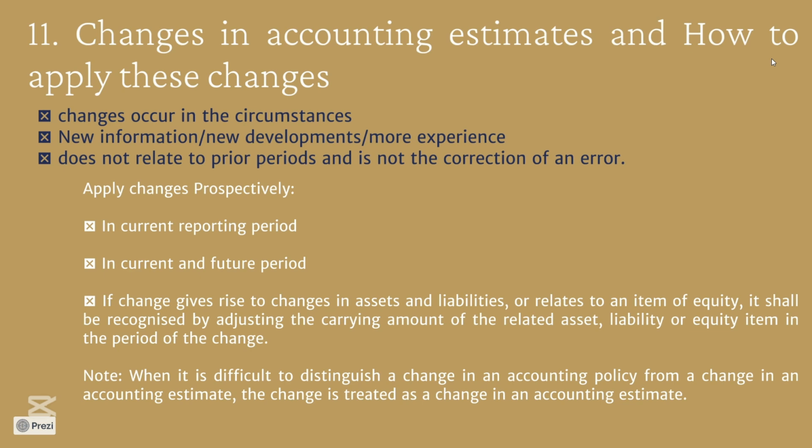The changes in the accounting estimate must be applied prospectively in the current reporting period. For example, the percentage applied for the loss allowance for credit losses in the current and future reporting periods, and update the assets, liabilities or equity in the current year by adjusting the carrying amount. Please note, when it is difficult to distinguish a change in an accounting policy from a change in accounting estimate, the change is treated as a change in accounting estimate.